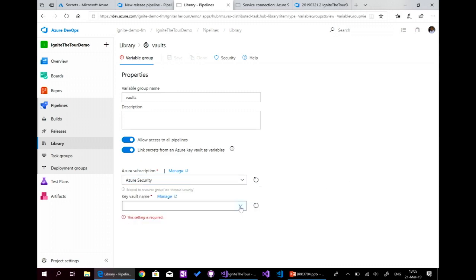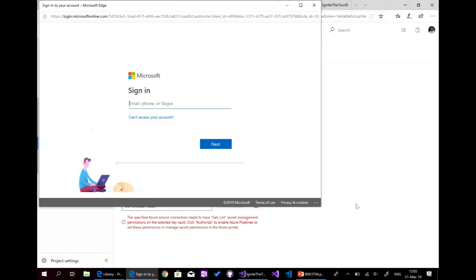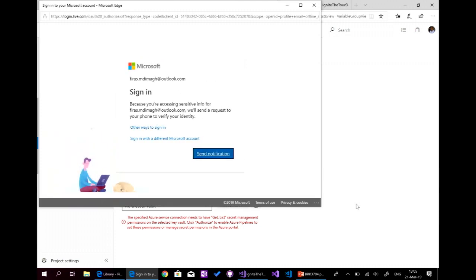And here, the key vault name, now I can see the key vault that is created under the security group. And I need also to authorize it, because access to key vault is not like the other services. We need to add permissions or access policies for users. Okay, so we need to deploy it in 4 minutes.